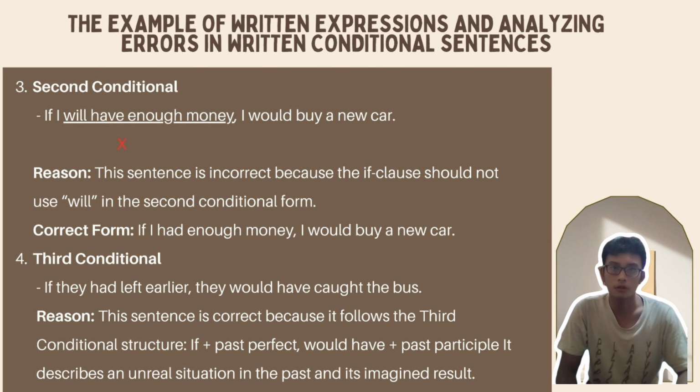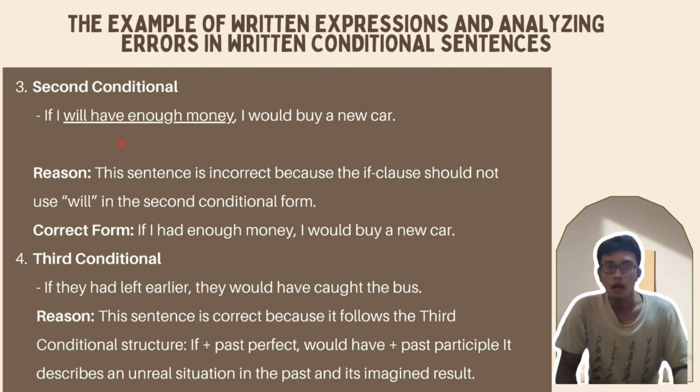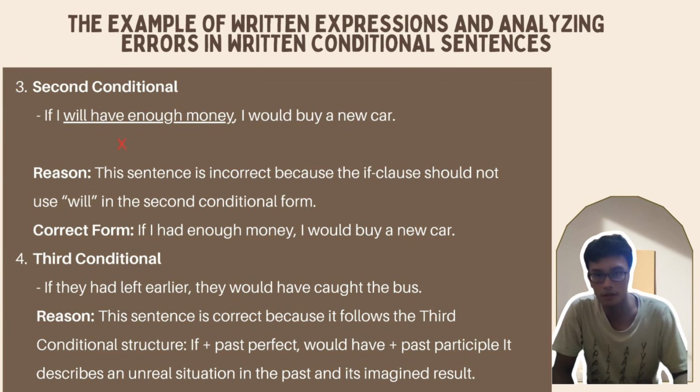Number 4, third conditional. If they had left earlier, they would have caught the bus. The reason why the sentence is correct is that it follows the third conditional structure: if plus past perfect, would have plus past participle. It describes an unreal situation in the past and its imagined result.